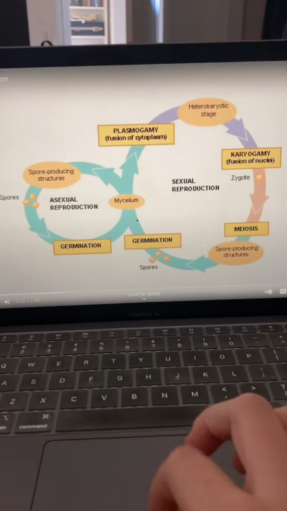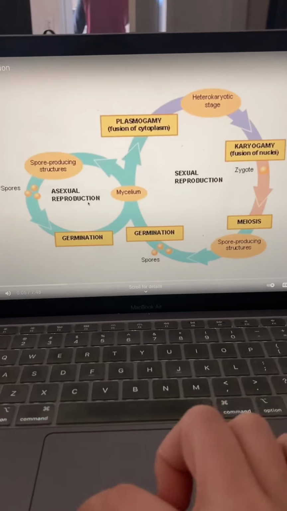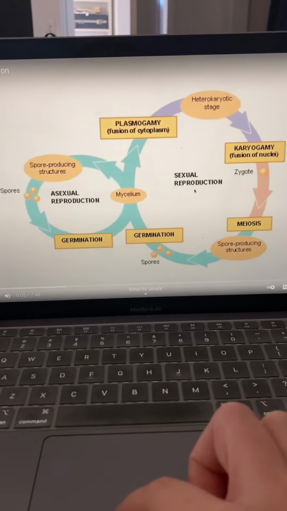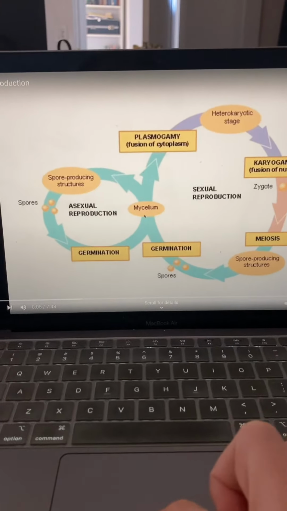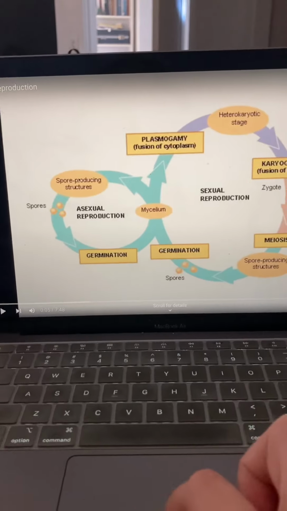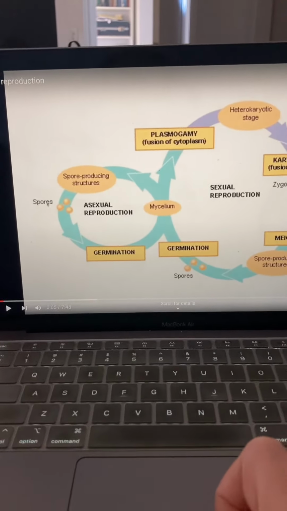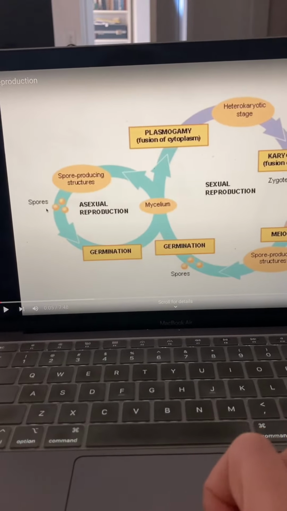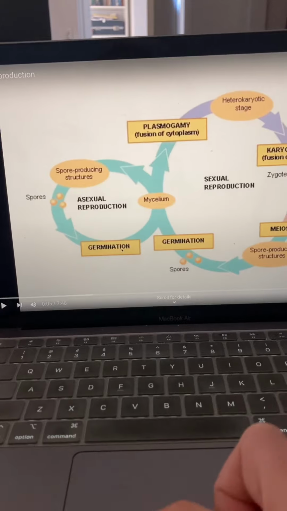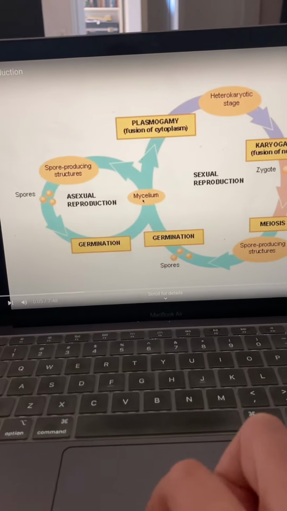All right, for the life cycle of a Rhizopus, we see that they can go through asexual reproduction and they can also go through sexual reproduction. So starting at the mycelium, they go through mitosis to make these spore-producing structures like the sporangium that release the spores that go through mitosis again. They go through germination, which just means that they develop back into the mycelium.